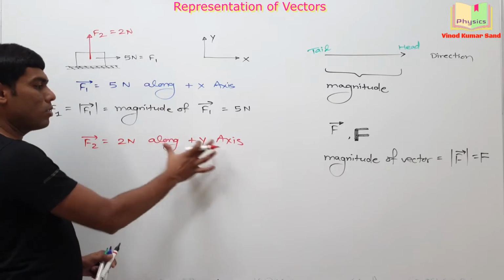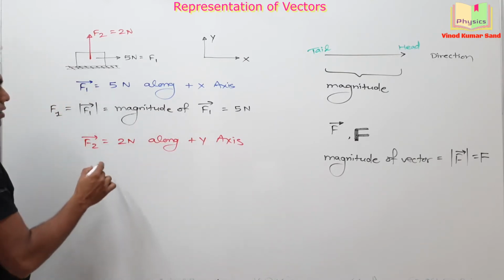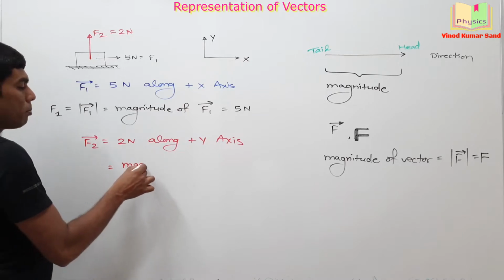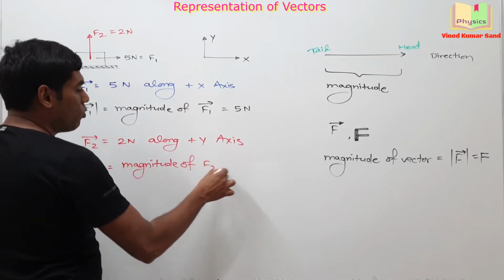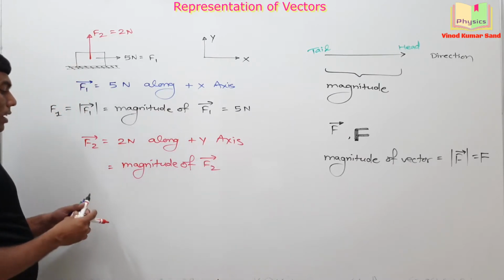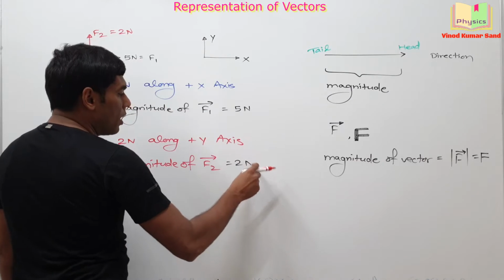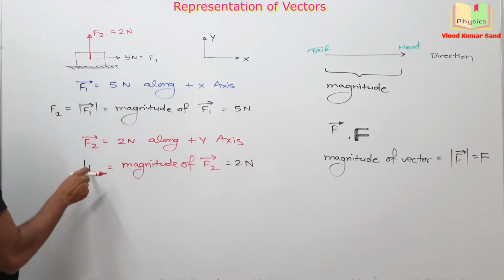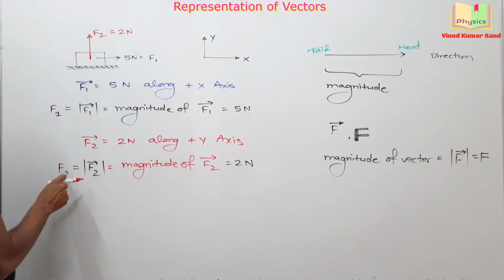So here is the magnitude and here is the sense of direction. If someone asks you about the magnitude of the force F2, then your answer should be 2 Newton. And this is represented as mod F2 vector or simply F2.